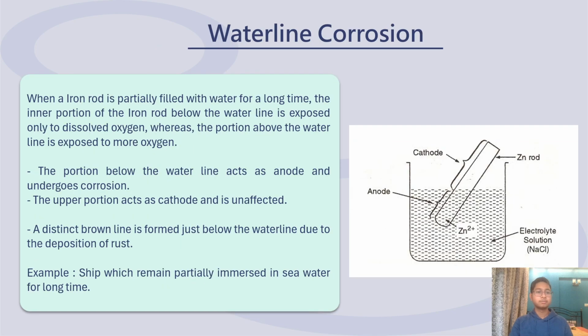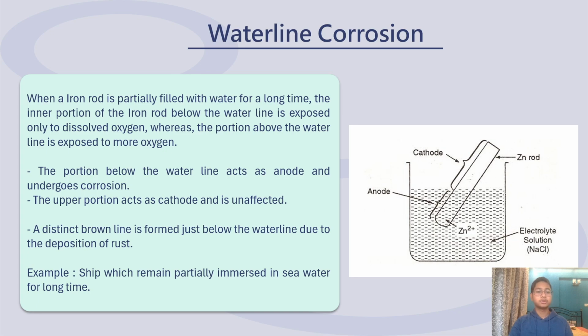Waterline corrosion. When an iron rod is partially filled with water for a long time, the inner portion of the iron rod below the waterline is exposed only to dissolved oxygen, whereas the portion above the waterline is exposed to more oxygen. The portion below the waterline acts as anode and undergoes corrosion.